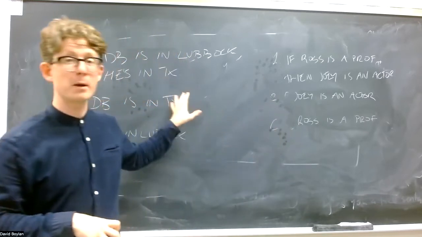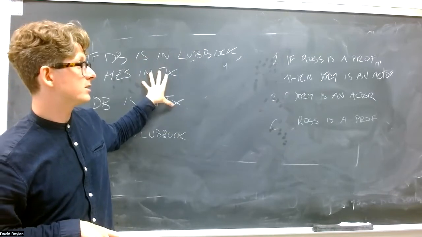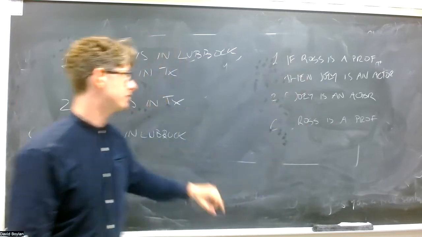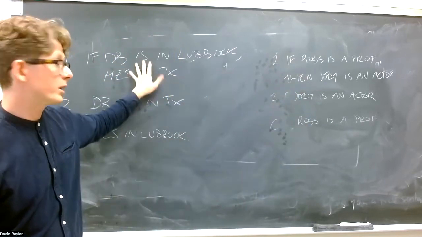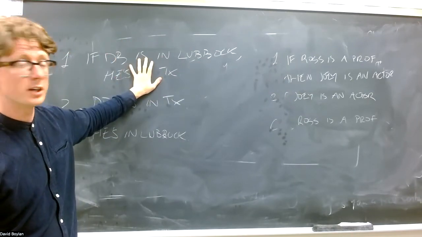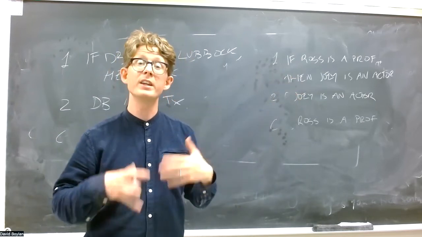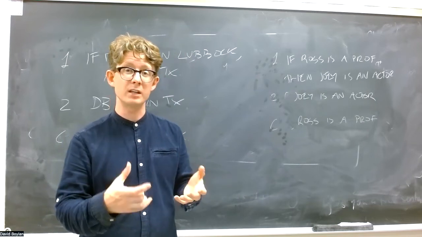We don't really have to think about particular arguments. We don't have to check. Once we know that this one is invalid, we see that this one is the same form. We don't even really need to think about it, because if they're valid, they're both valid, and if one is invalid, they're both invalid. So learning whether this one is valid or not immediately tells you whether this one is valid or not. So that's why this idea of form is so important. There's a tight connection between validity and form.